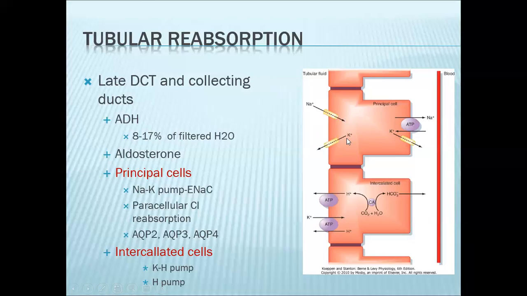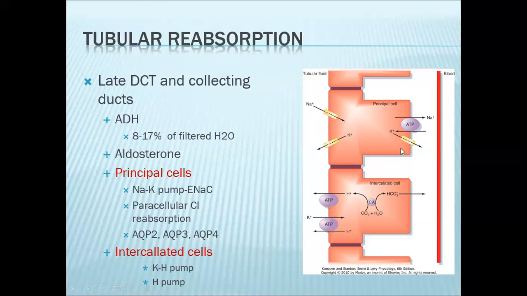Similarly, potassium is being secreted by the principal cell. As your pump increases its activity, the potassium concentration inside the cell will increase, so that will favor secretion of potassium out into the filtrate. So your principal cells will primarily reabsorb sodium in exchange for potassium.